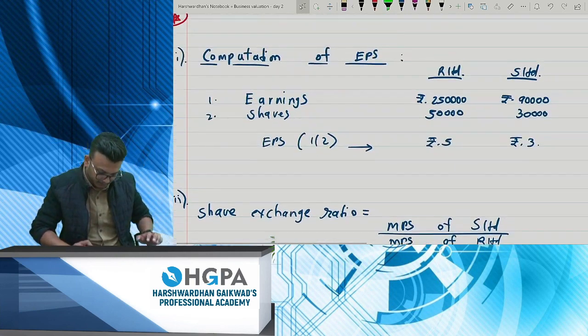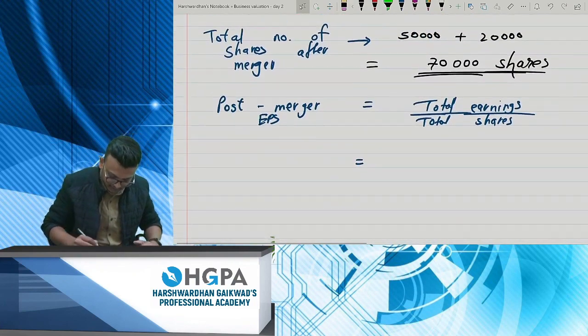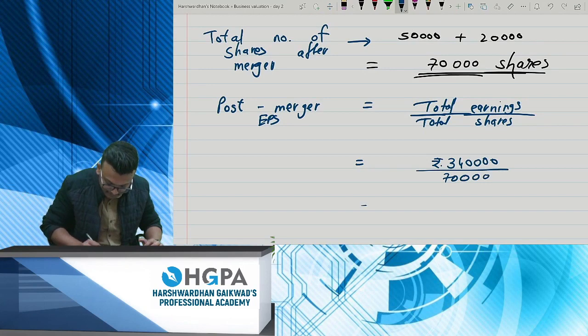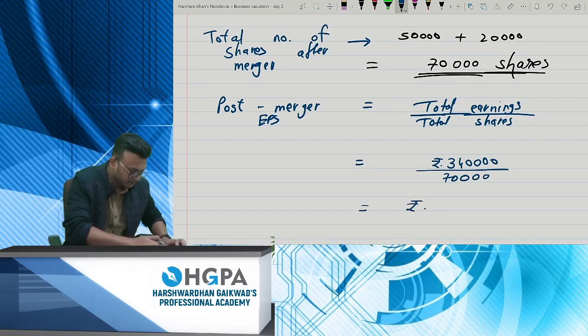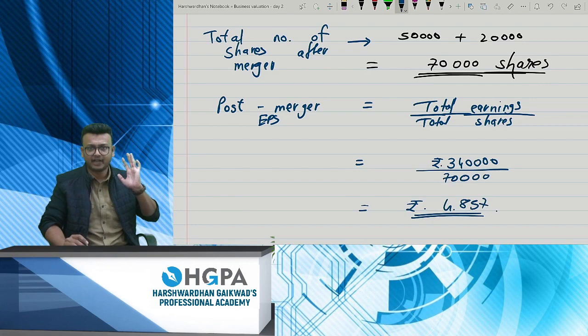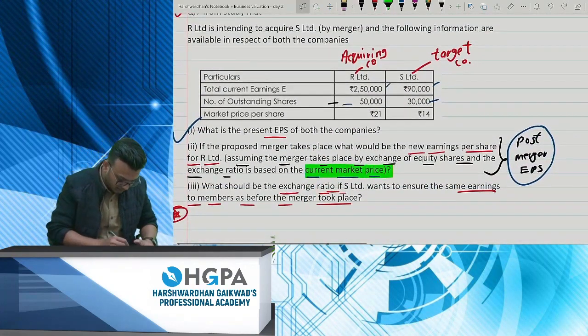Very simple: 2,50,000 plus 90,000, which is 3,40,000 rupees. 3,40,000 upon the total number of shares, 70,000. Your answer is 4.857 approx. So you're done with question number 2.